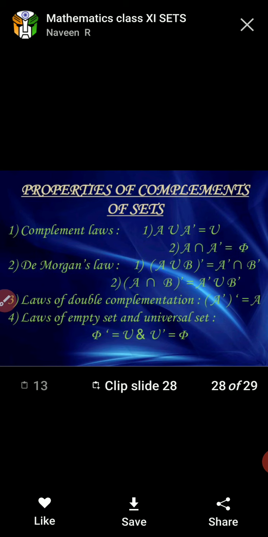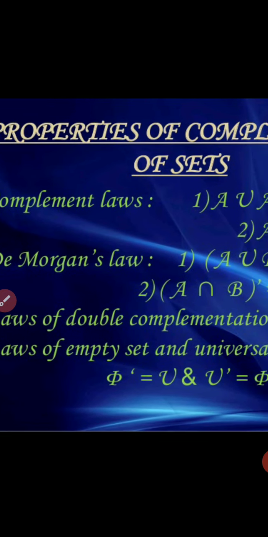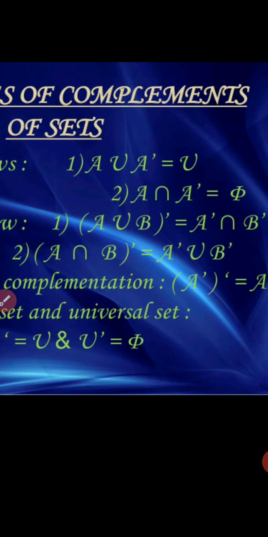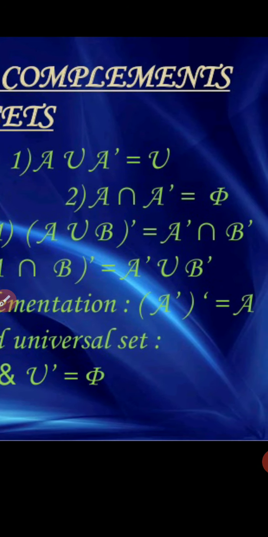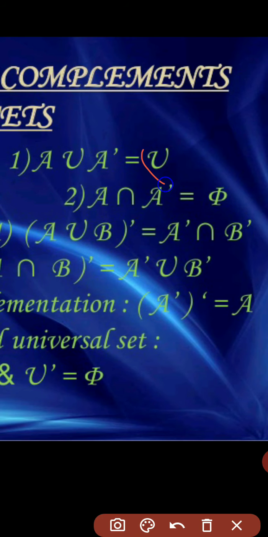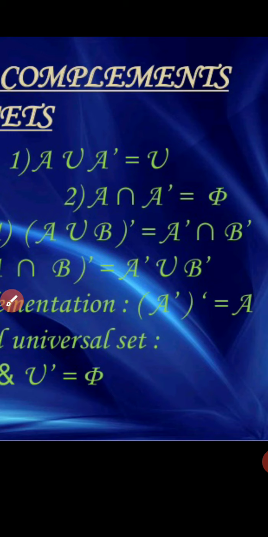Let us see the next point. Properties of complement of a set. These are also very important. Complement law: the union of any set and its complement equals the universal set. Second one, the intersection of any set and its complement, because there is no common element, will be phi.